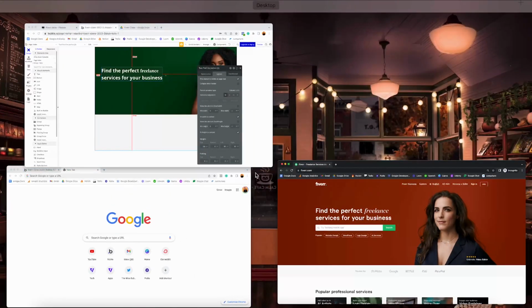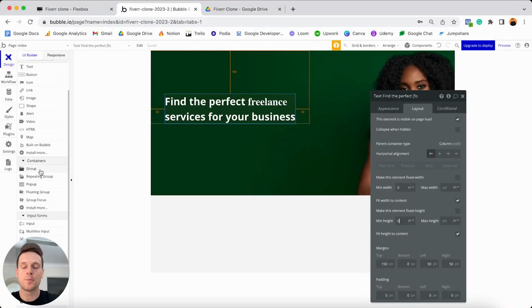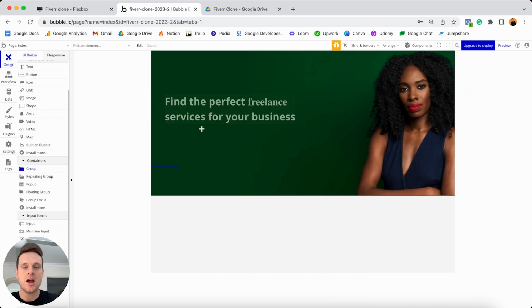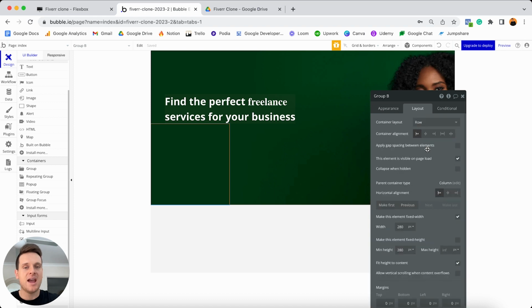So if we jump back into our Bubble editor, what I'm going to do below this text is add in another group element. So if we head to our containers menu, I'm going to choose to add a group in. And what you'll see is because we've added this group inside of our overall group, which of course the original group had a container layout of a column, this group will still be positioned below our text element, which is exactly what we wanted. But inside of this new group, what we could do is update the container layout to be a row. And what that's going to mean is that any elements inside of this group, so kind of like this mini page, are going to be positioned horizontally, so side by side.